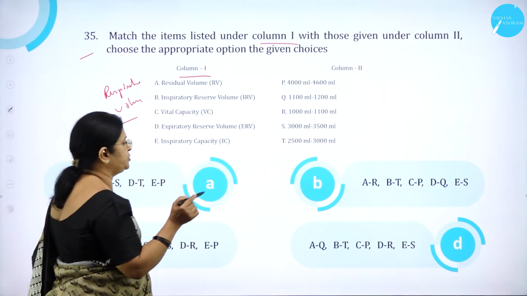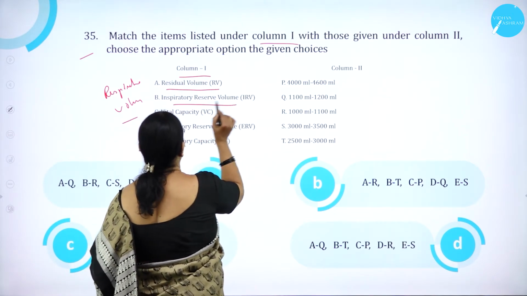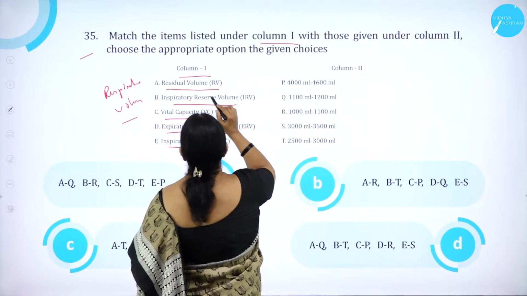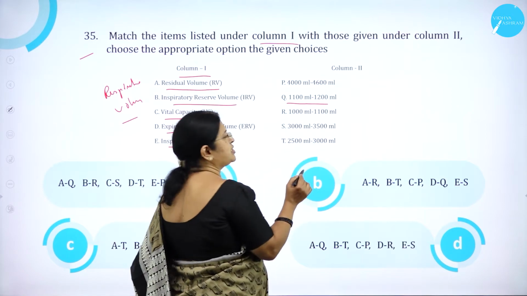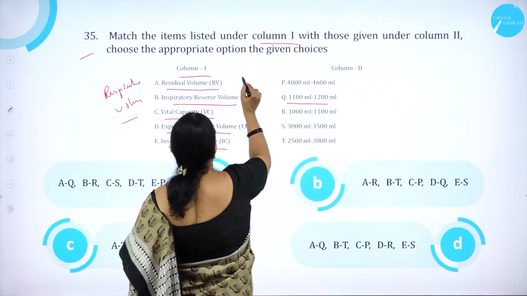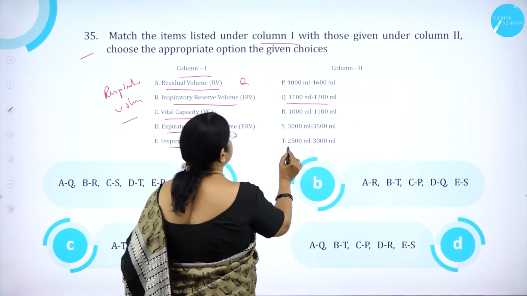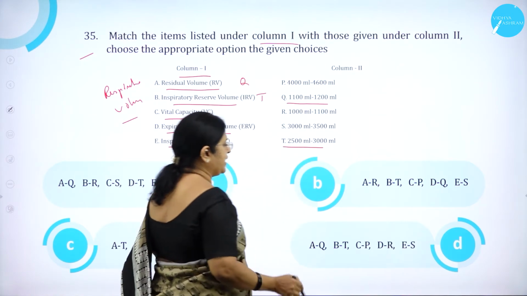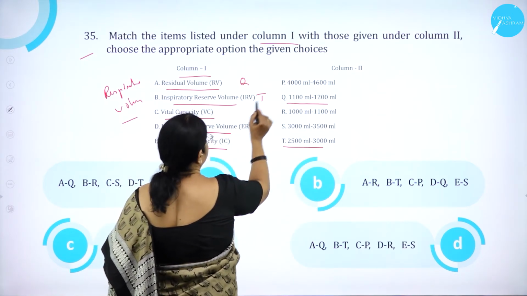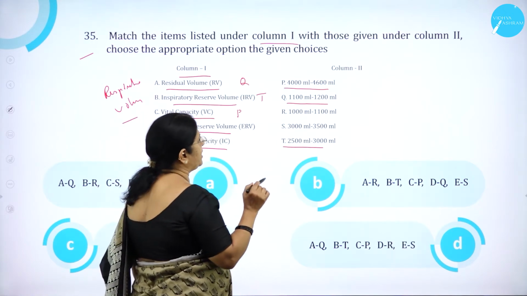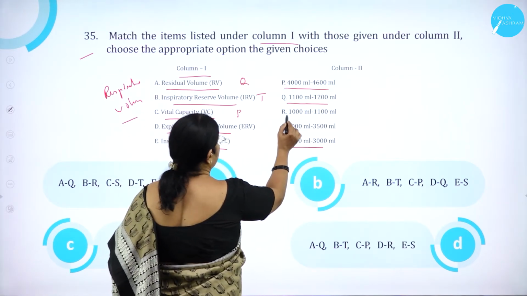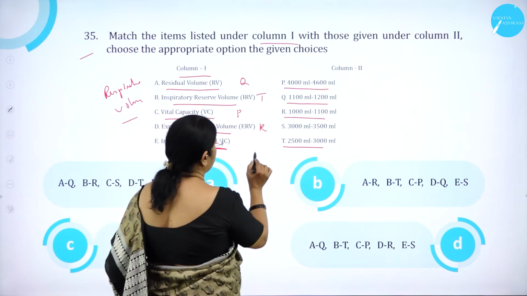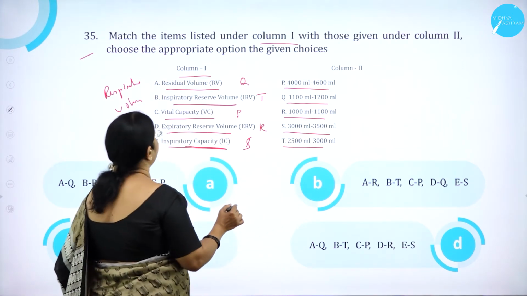Column 1 and column 2. Residual volume, inspiratory reserve volume, vital capacity, expiratory reserve volume, inspiratory capacity. Residual volume is 1100 ml to 1200 ml. Then inspiratory reserve volume is 2500 ml to 3000 ml. Then vital capacity is 4000 ml to 4600 ml. Then the expiratory reserve volume is 1000 ml to 1100 ml. Then inspiratory capacity is 3000 ml to 3500 ml.